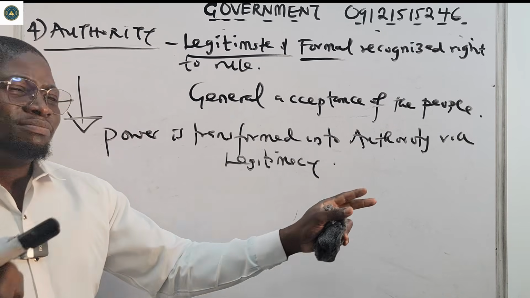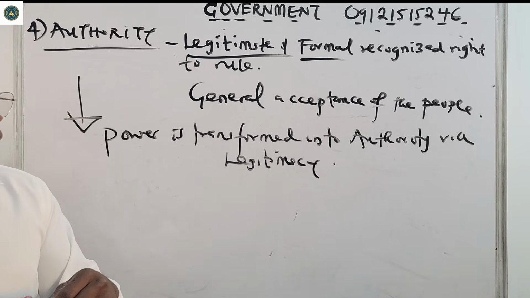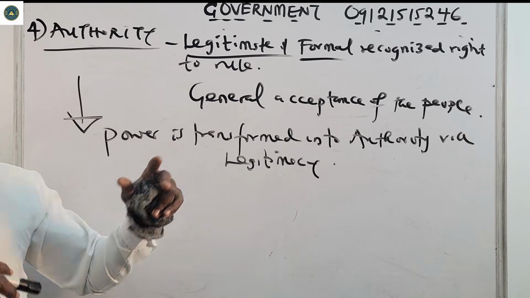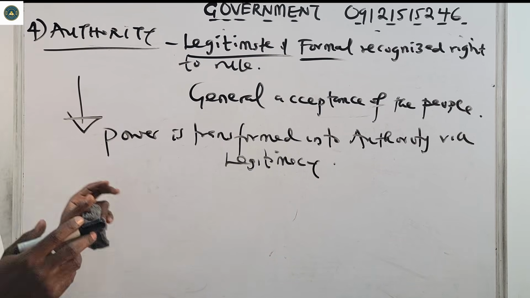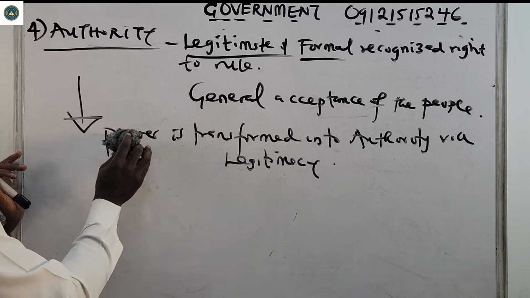He can make laws and make decisions on behalf of the people, because he legitimately got it. So power is transformed into authority via legitimacy.